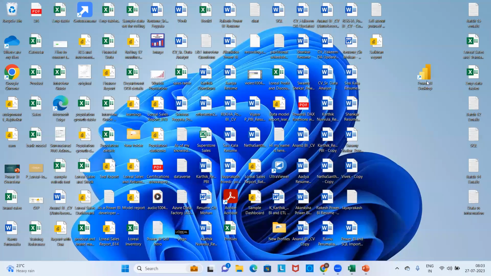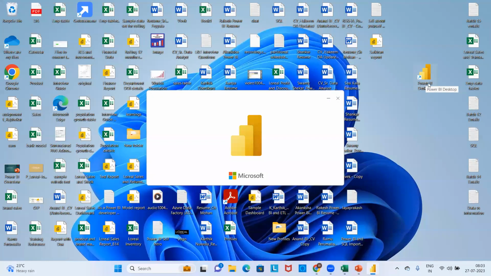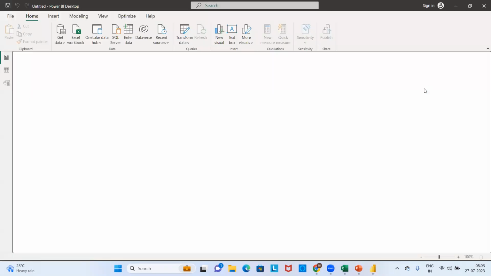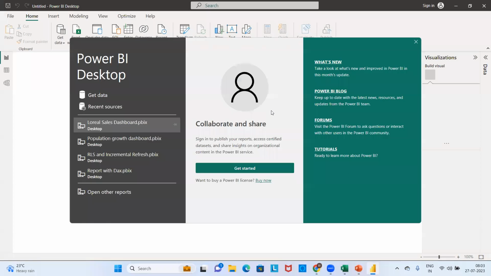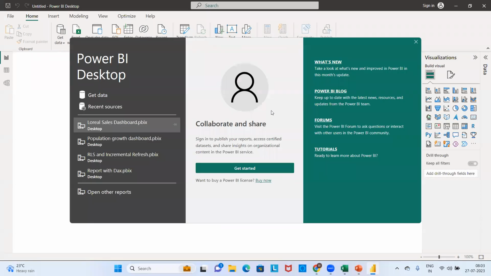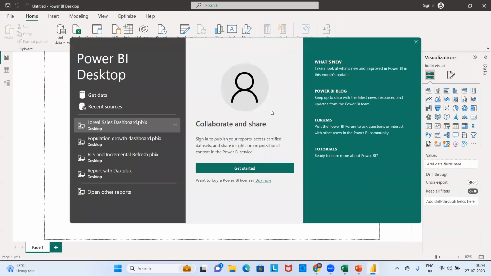That means he opened the tool. You just need to click on the tool that he freshly downloaded. You will get an icon like Power BI Desktop, which is an offline tool where you build your visualizations or create your reports. This is a new file that I am opening, which I have just downloaded from the Google environment.